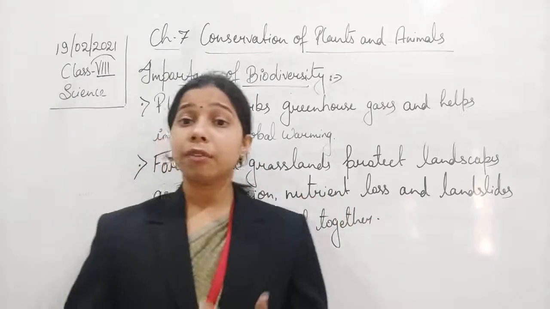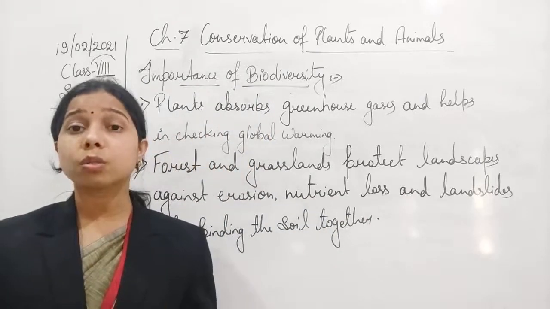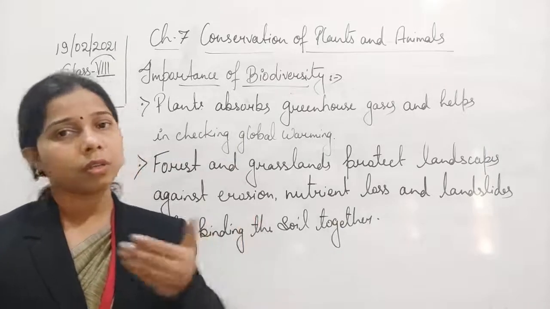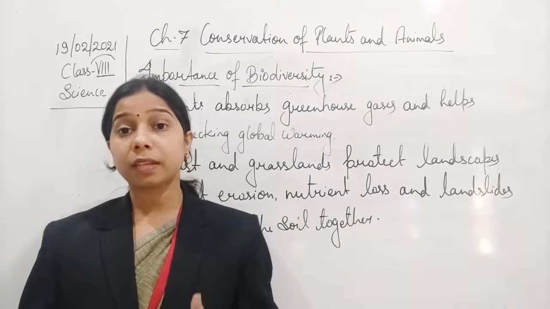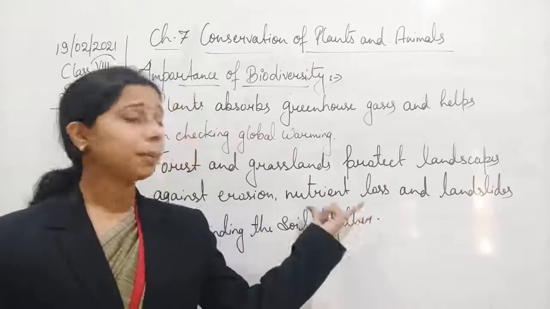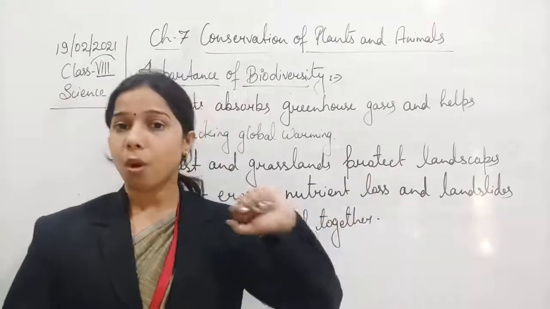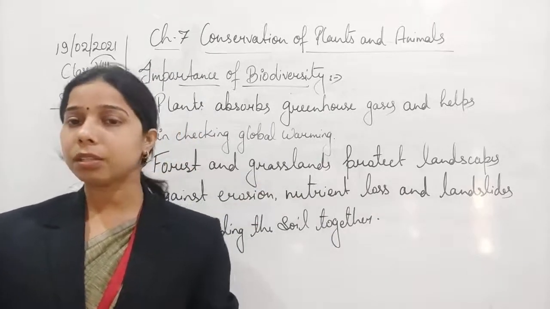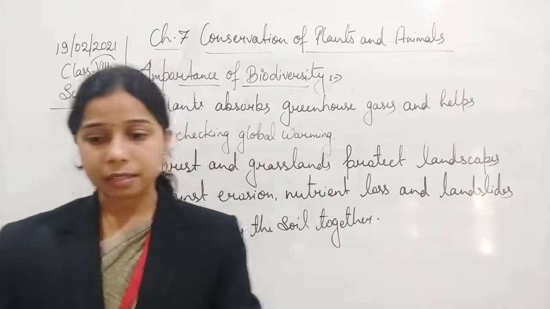Nutrients: you see, we do crop rotation. So plants also help in providing nutrients to the soil. You see, with leguminous plants, nitrogen fixation occurs, due to which the soil becomes rich in nitrogen. So it helps in providing nutrients to the soil also. Then landslide, obviously again the same thing. When more trees are there, they help in binding the soil with roots, and ultimately it will help in preventing the landslide. Okay.